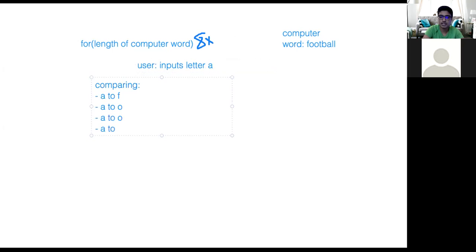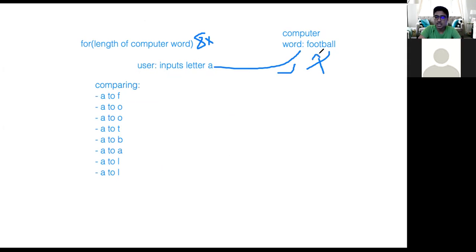A to the letter T, A to the letter B, A to the letter A, A to the letter L, and once more A to the letter L. Now, where am I coming up with all those statements? Well, if you look to the right, that spells out the word football. Essentially, we're comparing the letter which the user inputted to every single letter in the word football. And the reason is because we need to check if the letter we entered is valid.